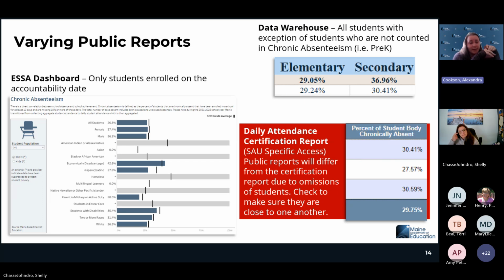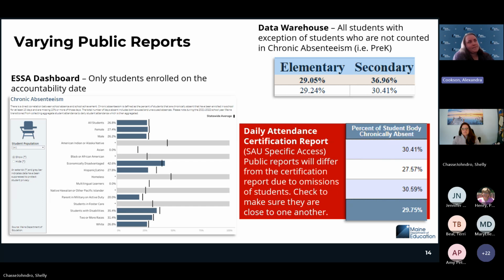This is password protected and only provided to anyone with SAU access. So this would be something you would request access for from your superintendent. They would send that up to our MEDM support team, and then they would provide access back to you if this was something that you needed.